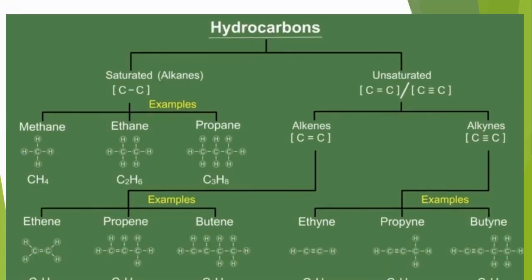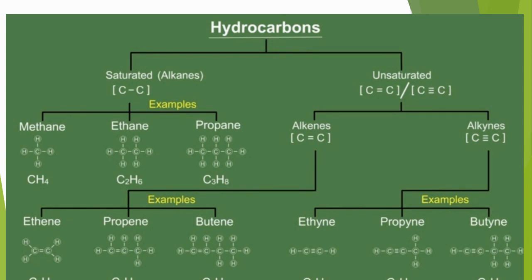Now this is the complete table of hydrocarbons. Quickly revise. There are 2 types: saturated and unsaturated. In saturated there is single bonding between carbon atoms and in unsaturated there is double or triple bonding between 2 carbon atoms. And these are the 3 members of alkane: methane, ethane, propane. And next 3 are butane, pentane, hexane.